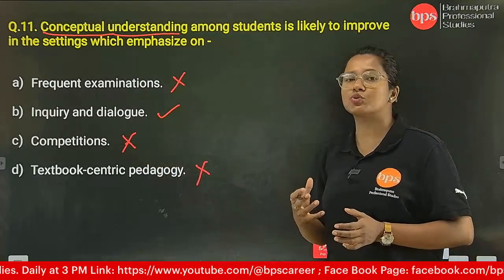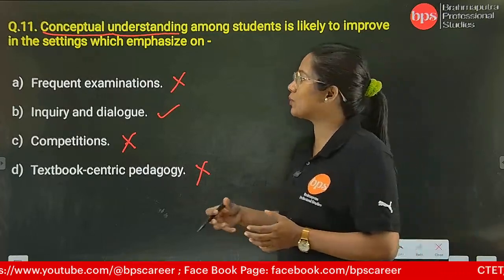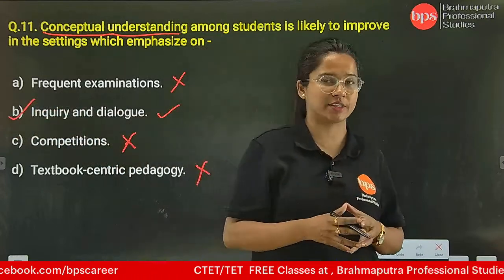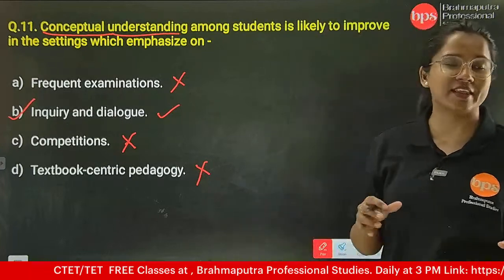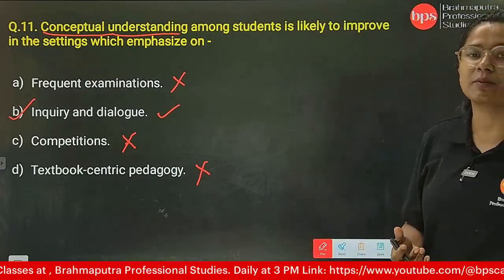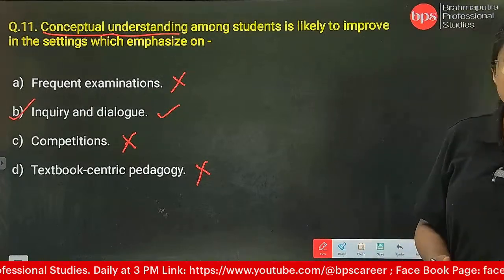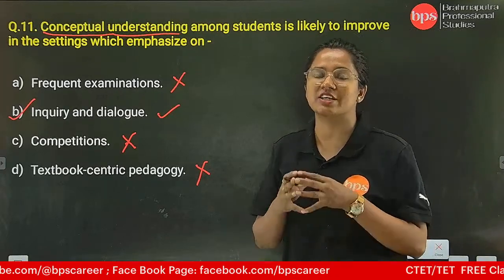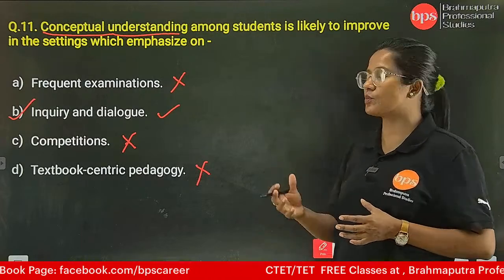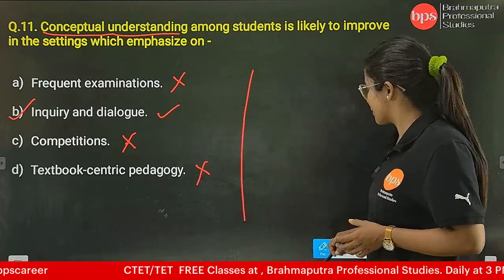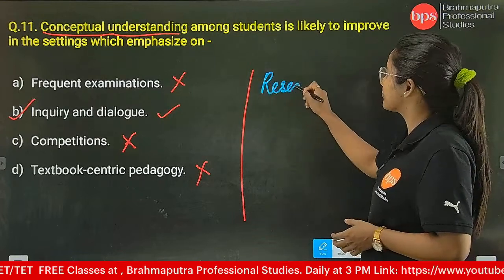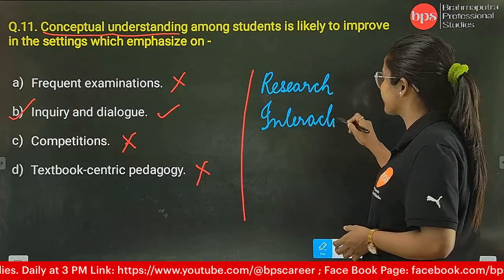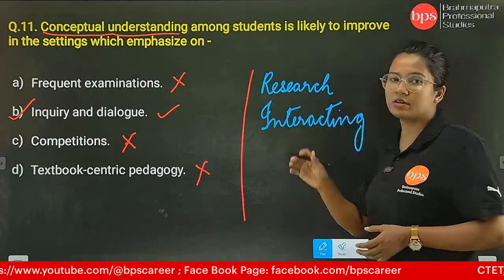So when we are going to improve our concepts, only when we inquire, when we search, or research on the basis of the concepts, only then it's going to be helpful, and the teaching learning process is going to be helpful. And the setting is what? Where the student is researching, he or she is working on the research, and he or she is doing some kind of interaction with the teacher. So we can say research and at the same time interacting with the teacher. Okay, hope this is clear.